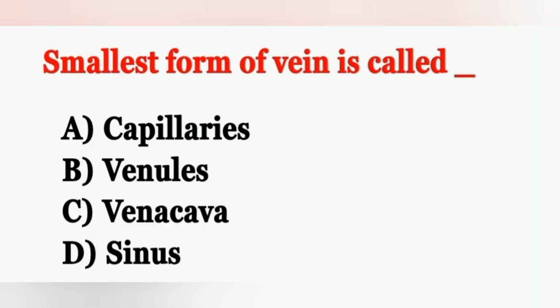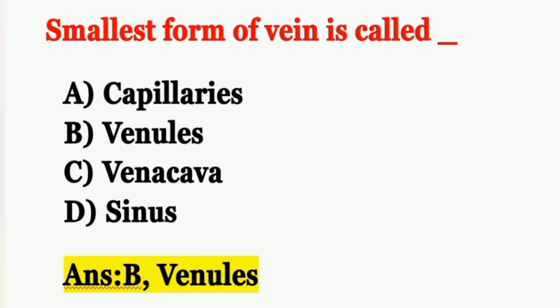And the next question, the smallest form of vein is called: option A capillaries, option B venules, option C vena cava, option D sinus. This question is from an old question paper, the ESIC exam 2009 question. Correct answer is option B venules. The smallest form of vein is called venules.